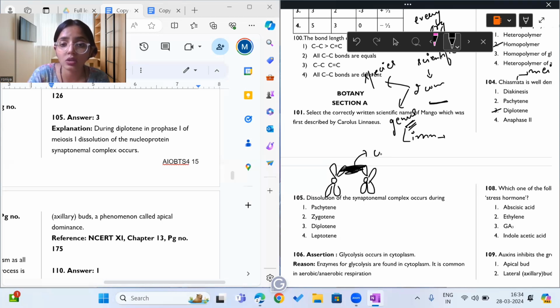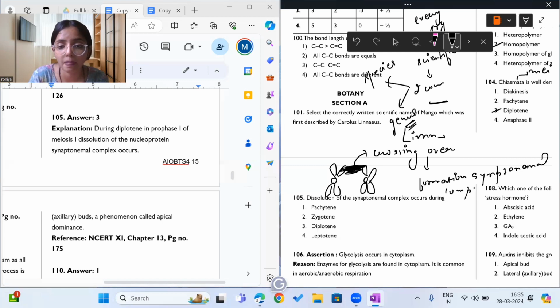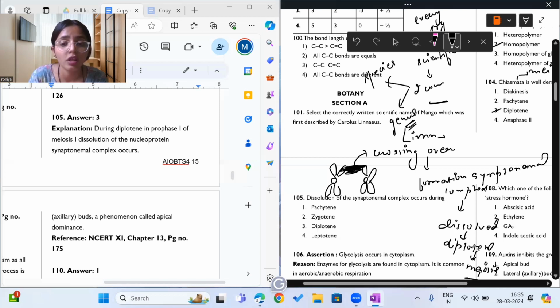After crossing over, there is formation of the synaptonemal complex, and this synaptonemal complex gets dissolved during the diplotene phase of meiosis 1.